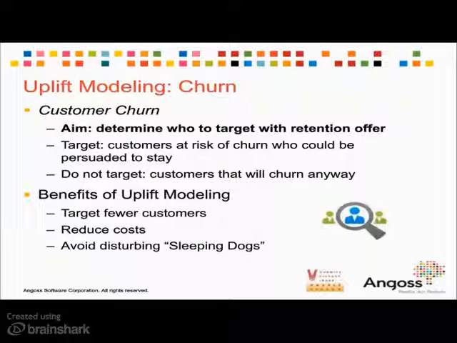Another example would be customer churn. So we want to figure out which customers we should target with a retention offer. Now, we want to only target those customers who are at risk of churn, who could be persuaded to stay. There may be customers that are going to leave anyway, and there is nothing that we can do about it. So why waste valuable marketing resources on those customers that will leave anyway? So we're going to focus on the customers who can be persuaded to stay.